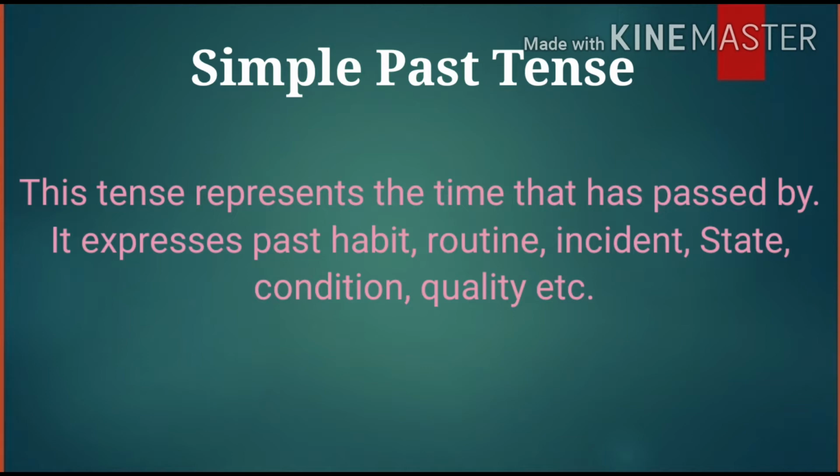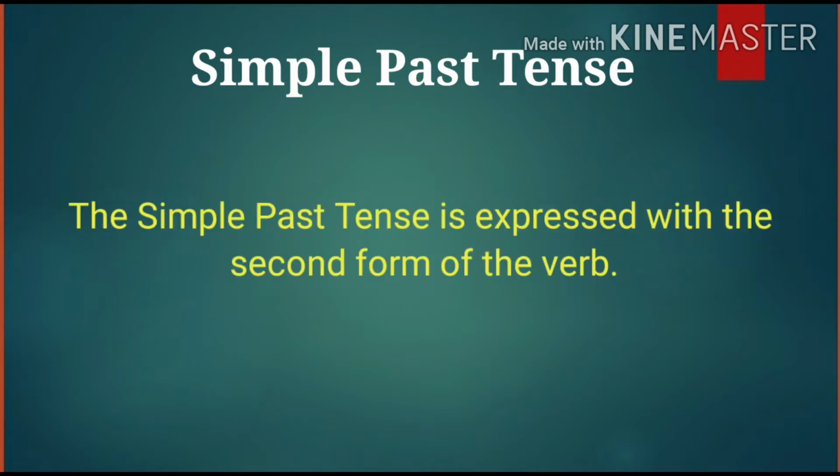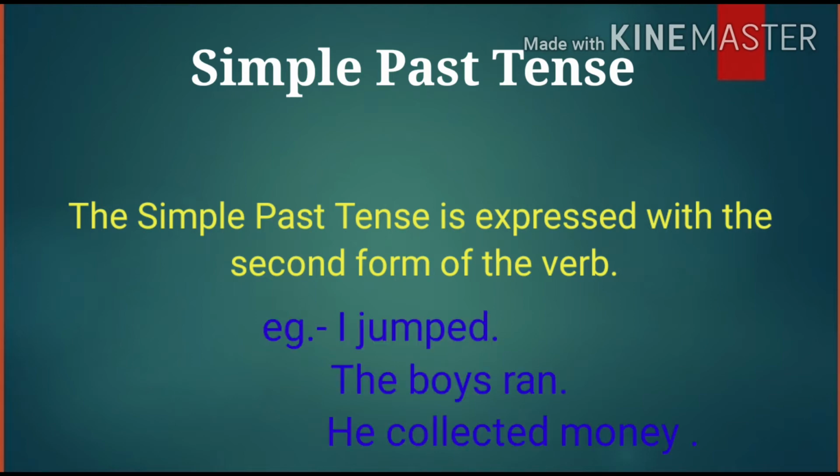The past indefinite tense or simple past tense refers to the form of action verbs that represent the time that has passed by. This tense expresses past habit, routine, incident, state, condition, quality, etc. In past tense, the tense is expressed with the second form of verb. For example, I jumped, the boy ran, he collected money. In these sentences, jumped, ran, collected, these all are the second forms of verb.